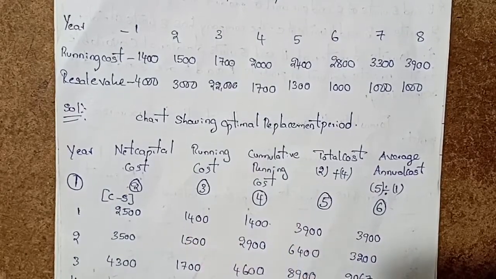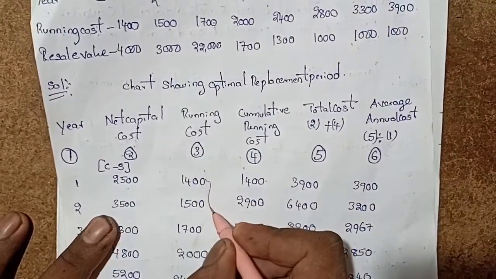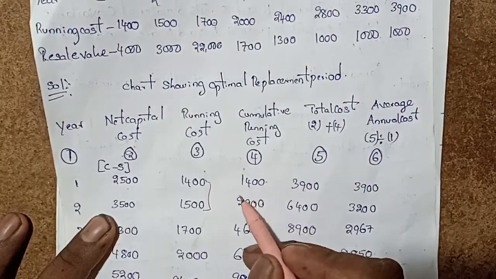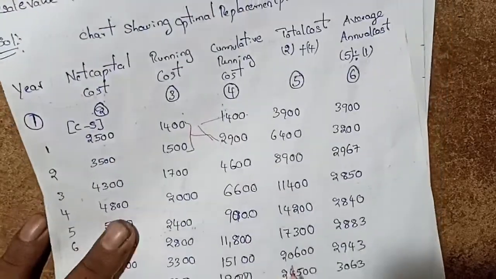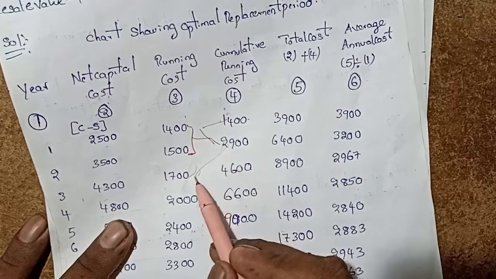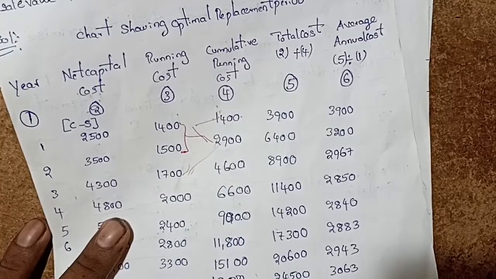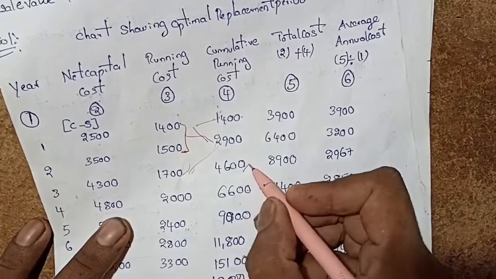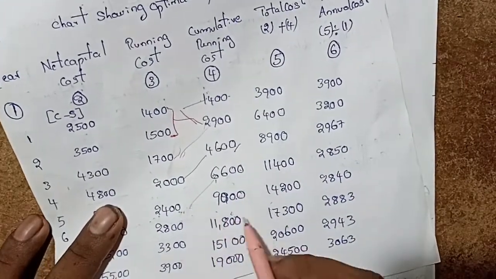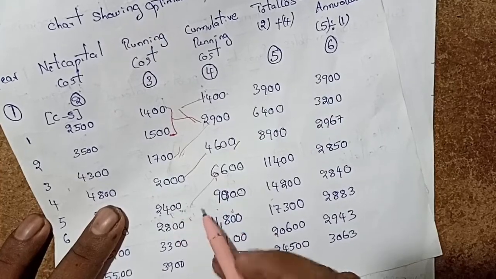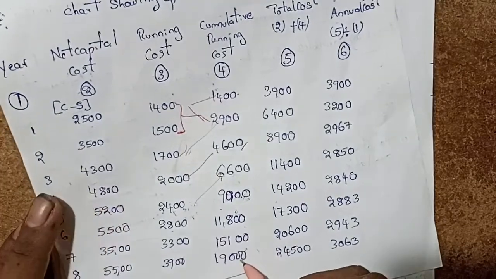Cumulative means adding: first 1400, then add 1500 to get 2900, plus 1700 and so on.